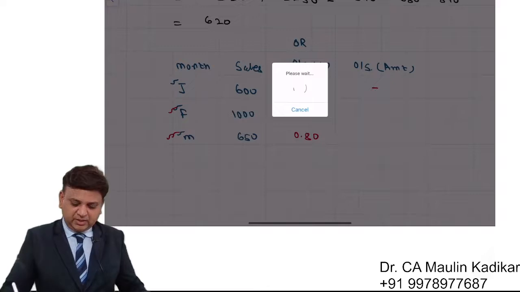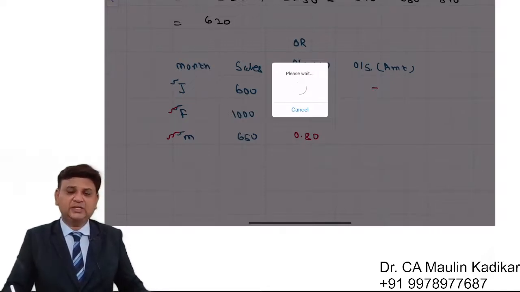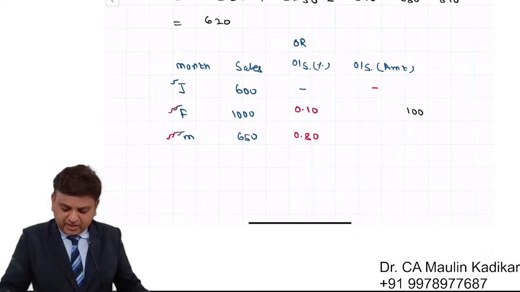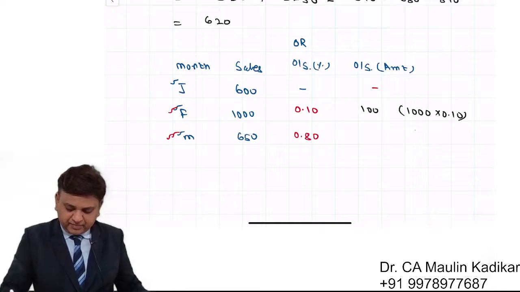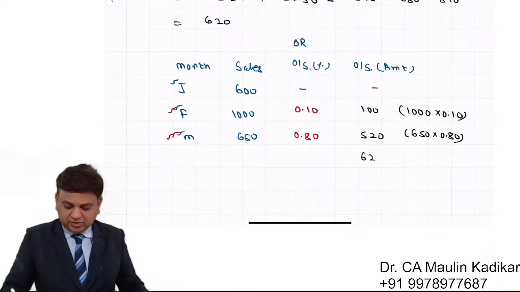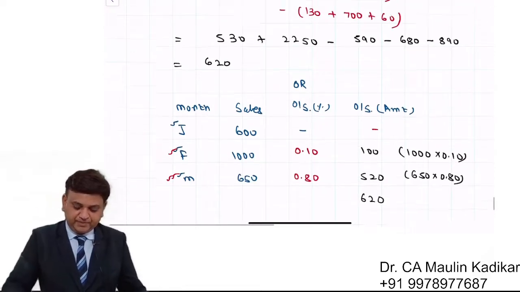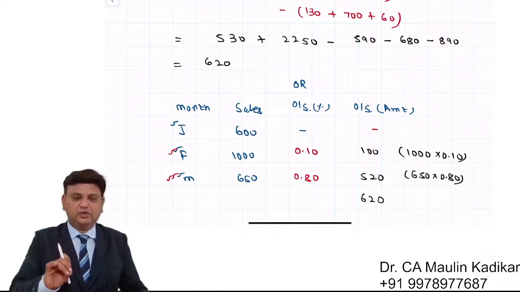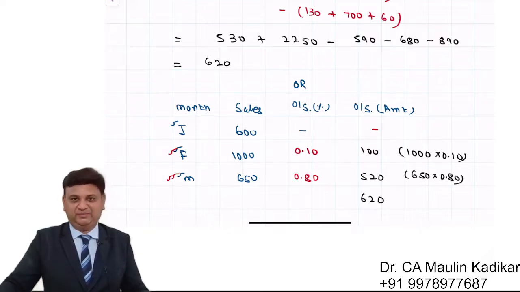So what will happen over here? We understand that it is 1000 into 10 percentage. That is the amount outstanding at the end of March. And 650 into 0.8. So 520 is outstanding as on 31st of March. Total outstanding would be 620. Because basically the debtors means the amount of the credit sales not collected at a particular point of time. Please write down the answer.